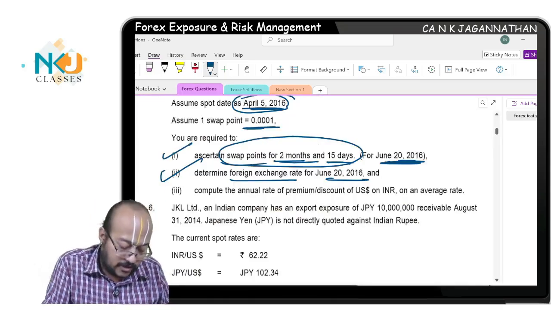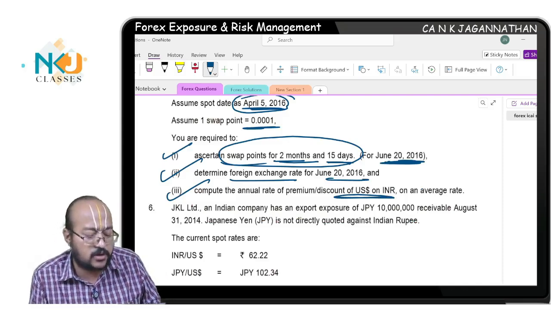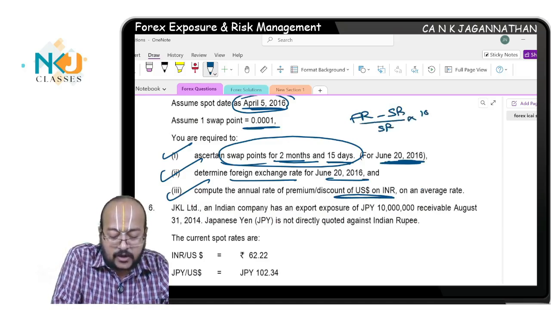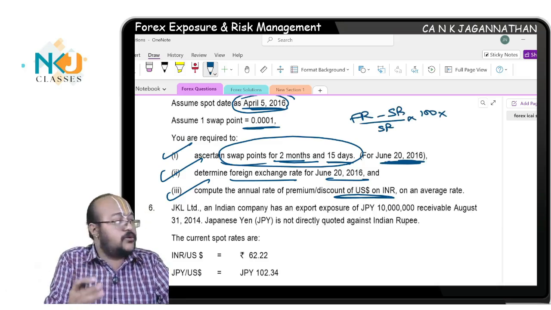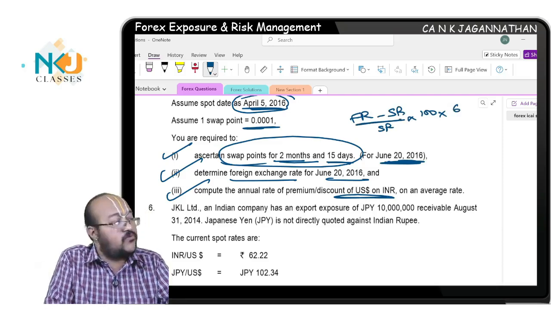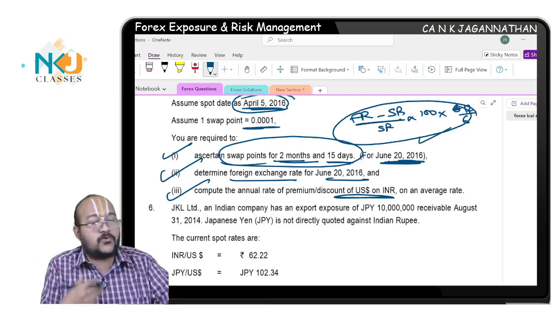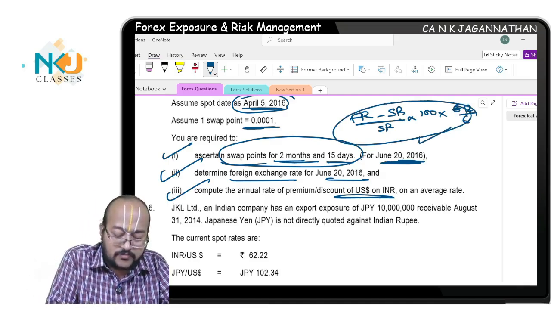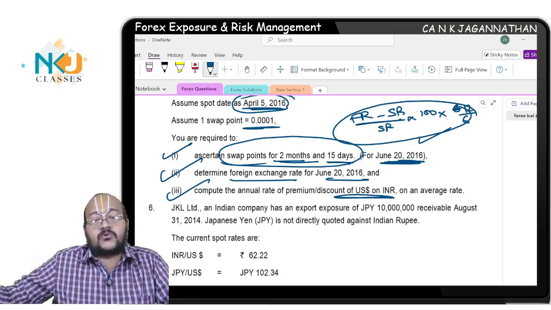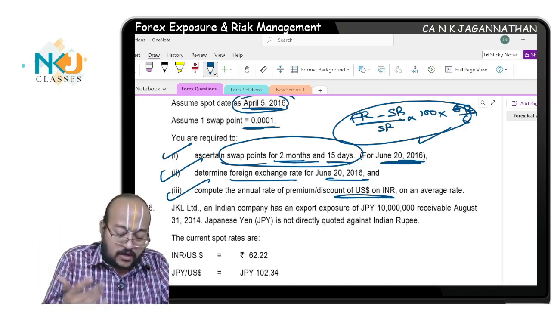Next, compute the annual rate of premium or discount. How to find? Premium or discount, very simple. Forward rate minus spot rate divided by spot rate into 100 into the period, which means a 6 months spot. So if you want it to be annualized, you do 12 by 6. Are you understanding? Annualized forward premium or discount you should find. If it is discount, very simple, you will get the same thing. Today it is 50, tomorrow if it is 46, it is understood to be quoted at discount.